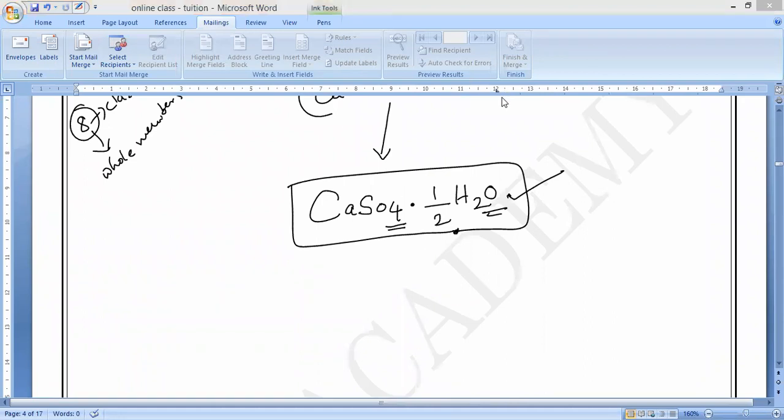Sir, why should we call this plaster of Paris? That is the reason first. The name plaster of Paris came from the fact that it was first made by heating gypsum. Plaster of Paris is manufactured by heating gypsum, and it is mainly found in Paris.